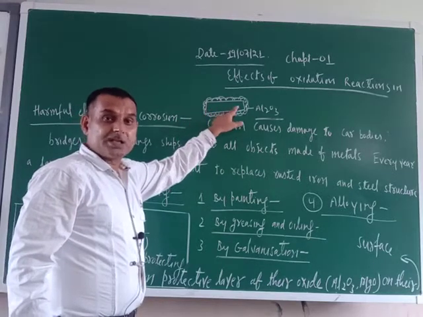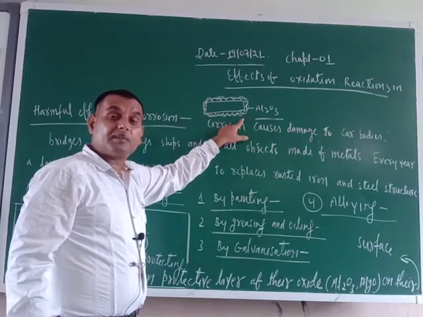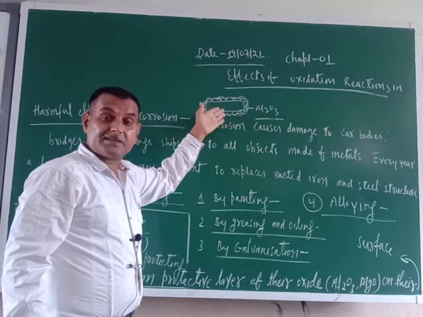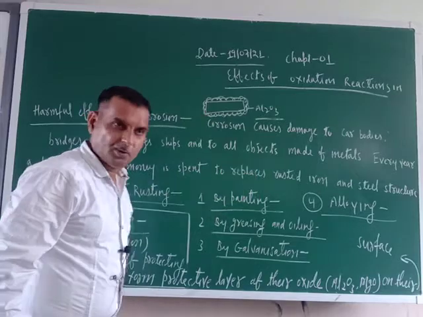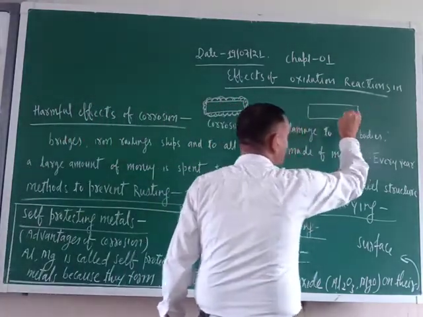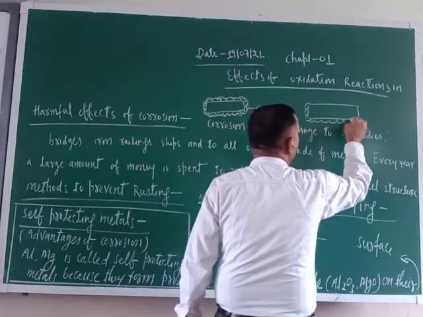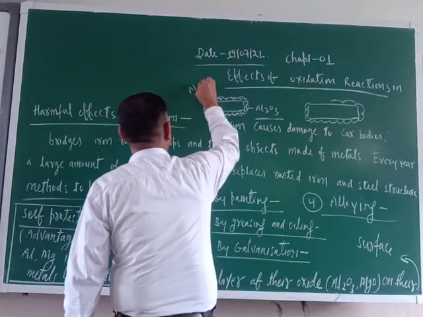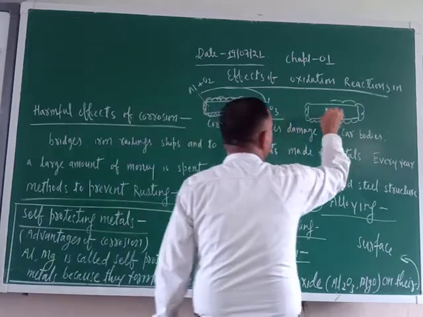This layer is formed because of the formation of aluminium oxide. So here corrosion is advantageous because it is preventing the aluminium from further corrosion. Same is the case with magnesium. Suppose this is a layer of magnesium, it will also form a protecting layer of magnesium oxide. Aluminium reacts with atmospheric oxygen and forms Al2O3.